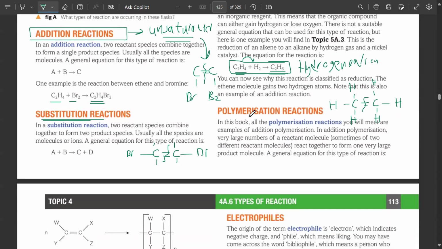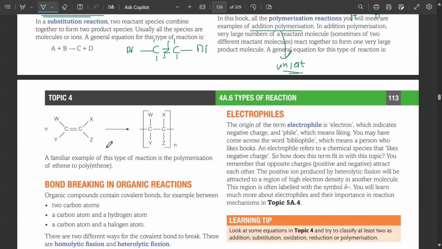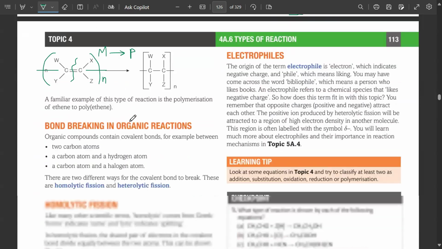Polymerization reactions, for example, addition polymerization is one type. It is also always done with unsaturated compounds. Wherever you hear the word addition, that means it is happening with unsaturated compounds. We have a monomer, break the double bond, add two lines on left and right hand side, add a bracket and write n. This is a monomer. This is a polymer.